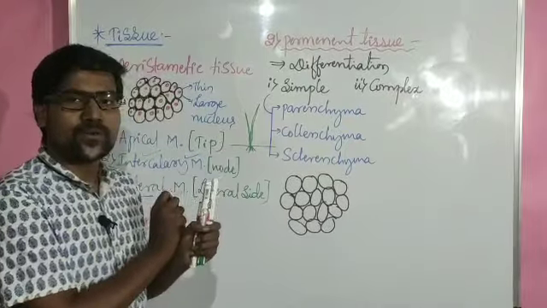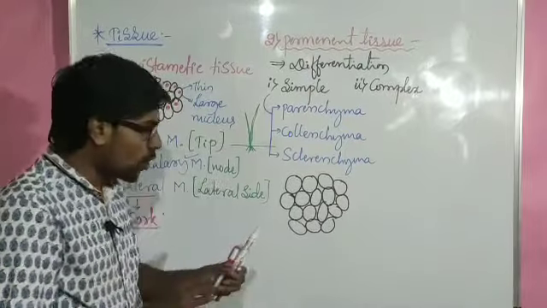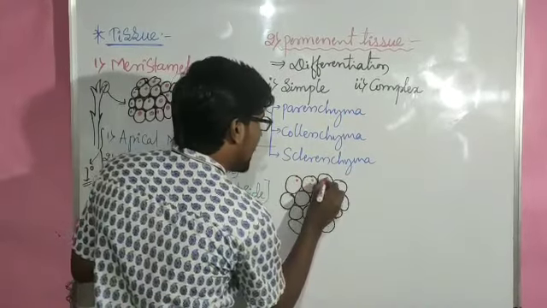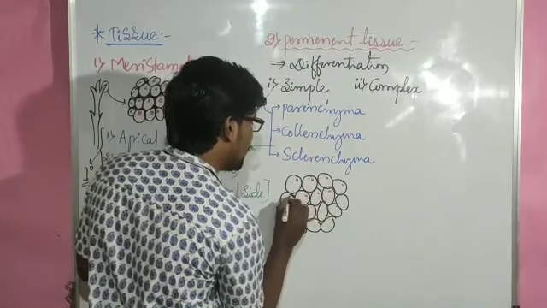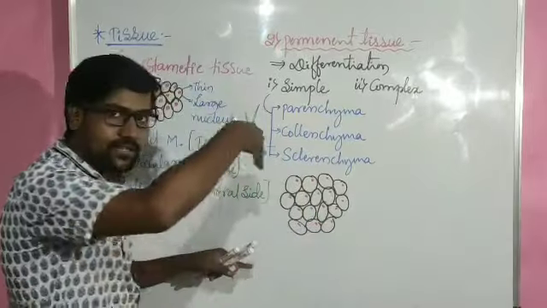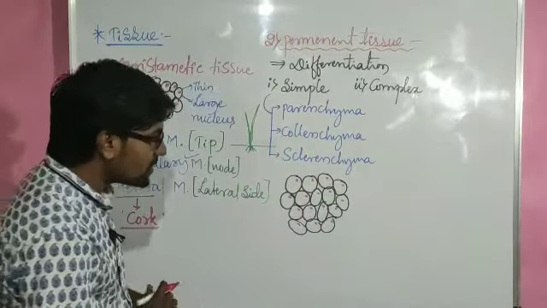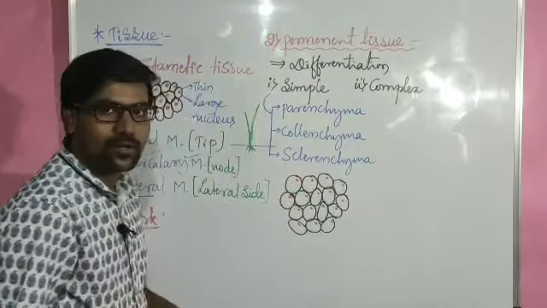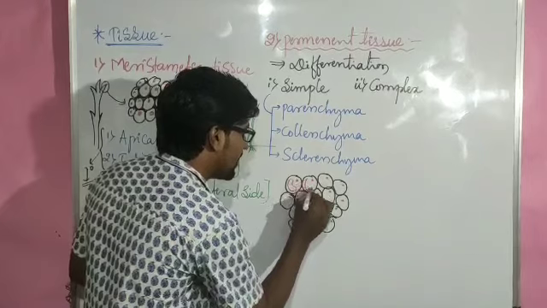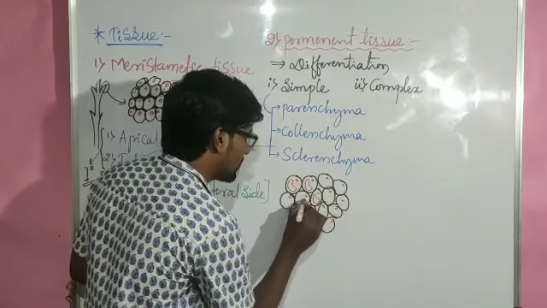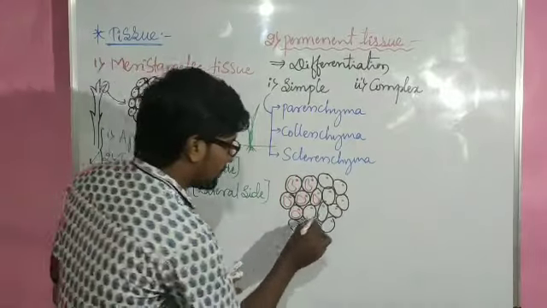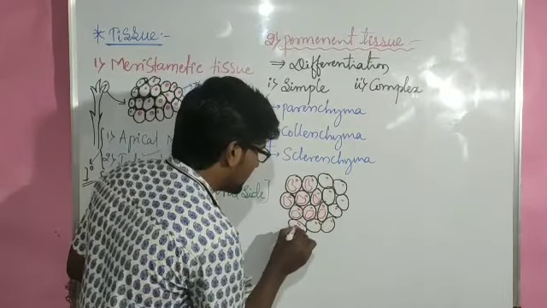In some specific situations they may divide, but usually they will not. They have a nucleus, and usually the nucleus of the parenchyma will be at the peripheral side, pushed to one side. Why? Because they have a large vacuole. Most of the cells have large vacuoles.